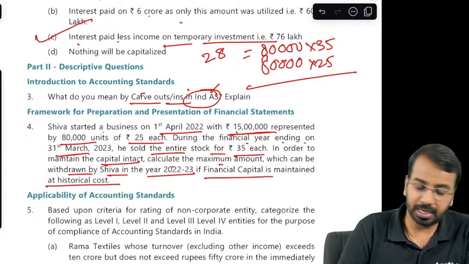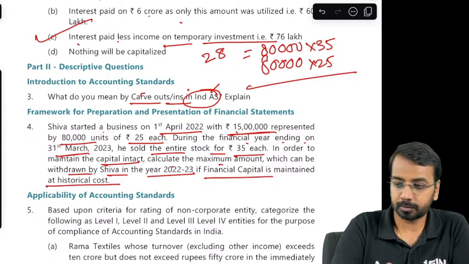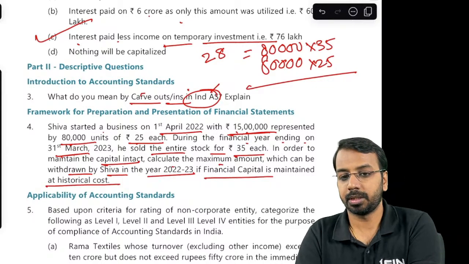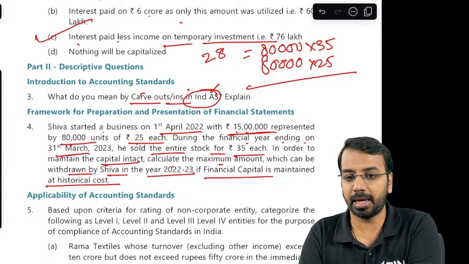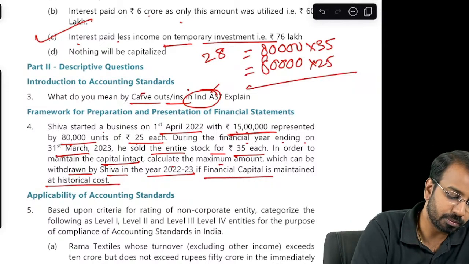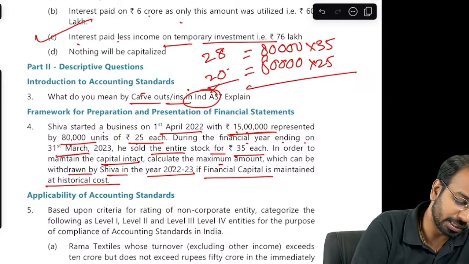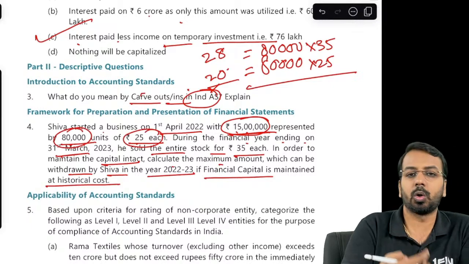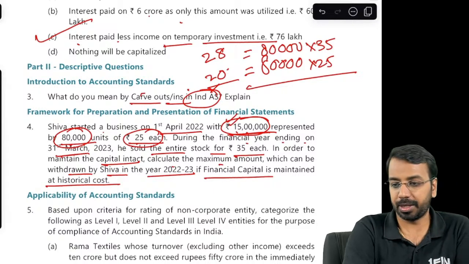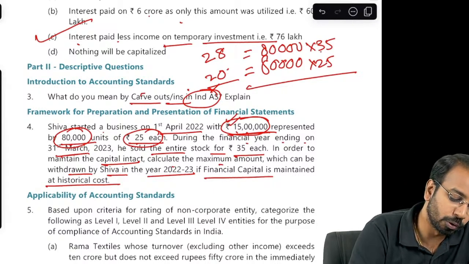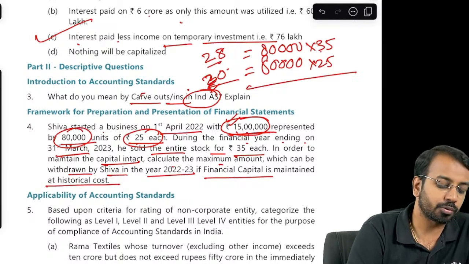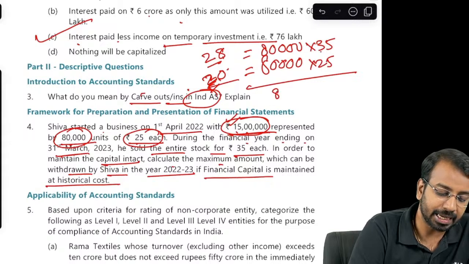We had introduced 15 lakhs. So 15 lakhs, 80,000 into 25. 80,000 into 25 is not 15 lakhs, it should be actually 20 lakhs. So 80,000 into 25, what you need is 20 lakhs. So basically, maybe he introduced 15 lakhs, bought 80,000 units of 25 each, maybe took loan or something else. Doesn't look to be appropriate in terms of the question. Anyways, closing, we sold it for 28 lakhs and we purchased worth 20 lakhs. So 28 minus 20, 8 lakhs is the surplus.